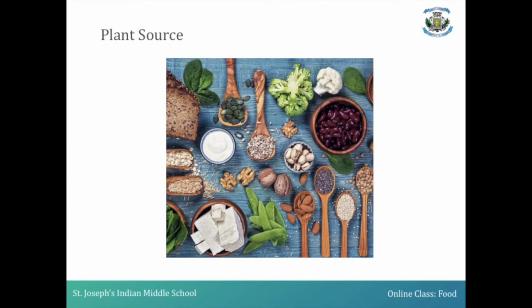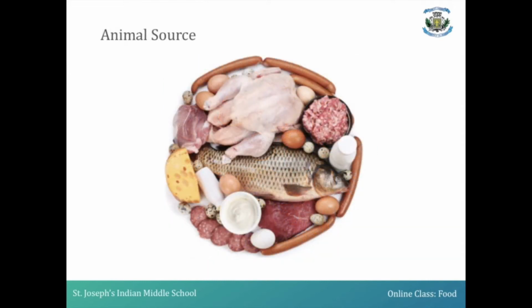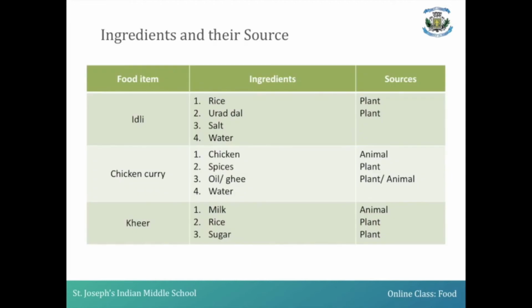These we usually get from the plant. Now what are the ingredients we get from the animal source? The ingredients which we get from the animal source can be egg, milk, butter, fish, meat, etc. Not only this, there is also another animal source which we get from honeybee.